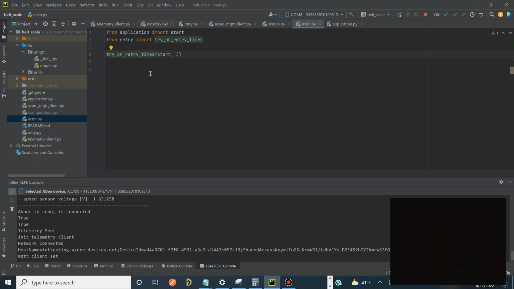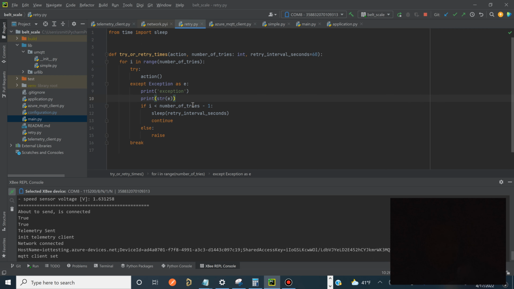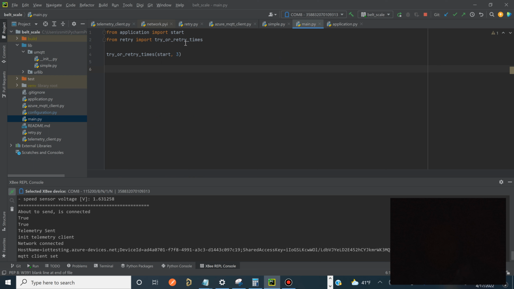We're using MicroPython, and in the main, we have this try or retry times, which is a little retry function that I wrote for fixing this, because I was like, all right, we're just going to retry everything a bunch of times. That actually wasn't fixing things. But how we have it is this main is going to call into the application and start.